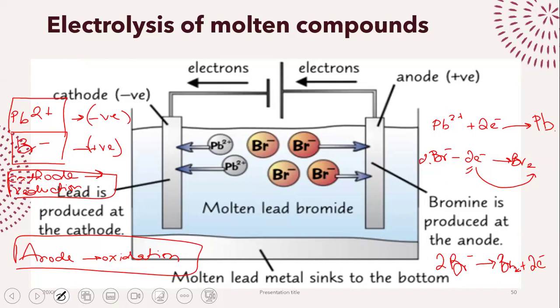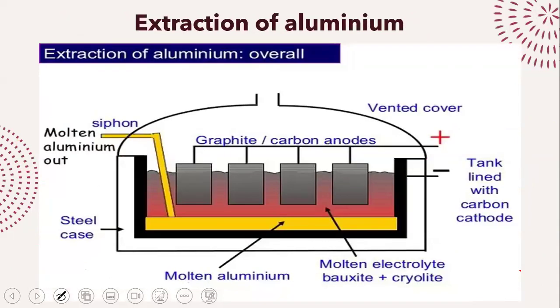Right? So this is what we see with electrolysis of bromide. And the same concepts apply when we talk about extraction of aluminium. Aluminium is not available that easily. It's available as a compound, aluminium oxide. And this aluminium oxide compound, the name of the ore is bauxite. It's part of an ionic compound. I need to break down the ionic bonding if I want to separate aluminium from it.